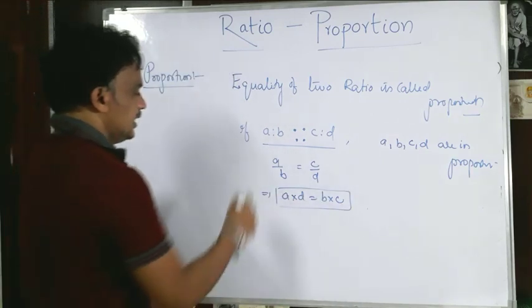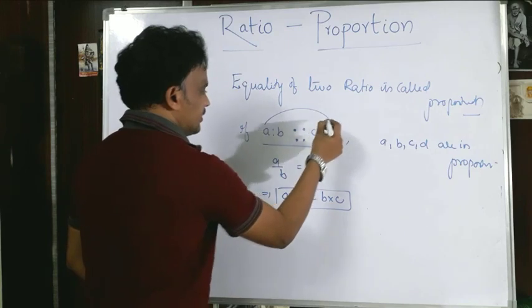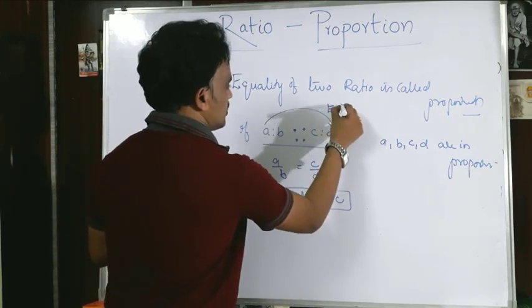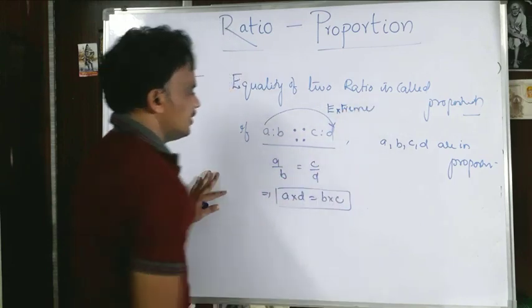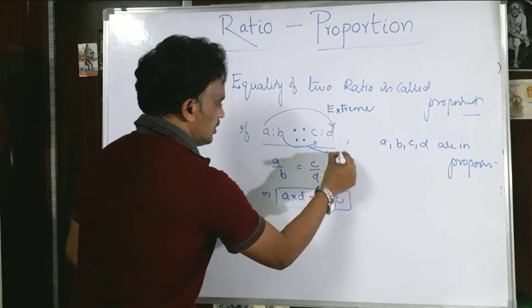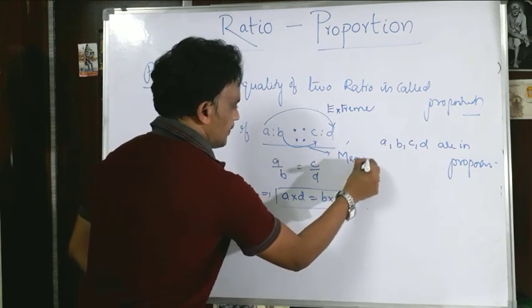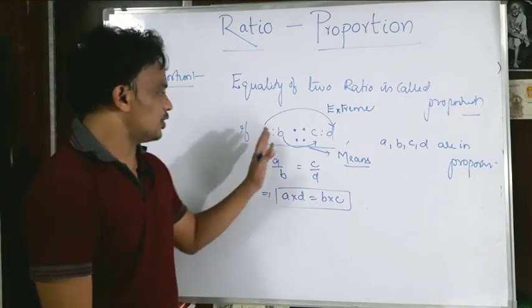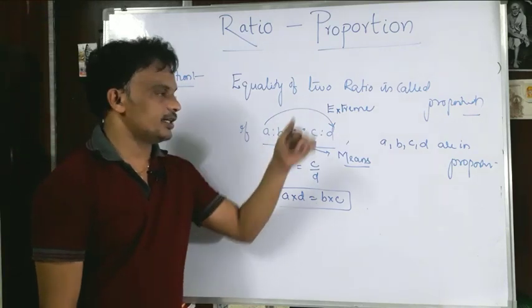In that case, the terms A and D are called extremes. What are they called? Extremes. The terms B and C are called means. Yes, they are called means. Finally, I can say if the two ratios are equal, then we can say they are in proportion.